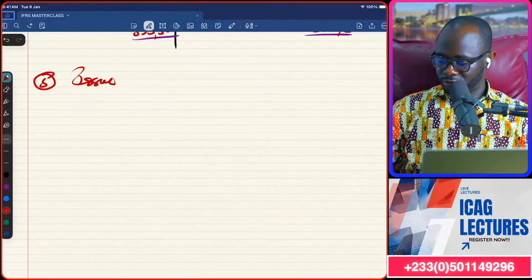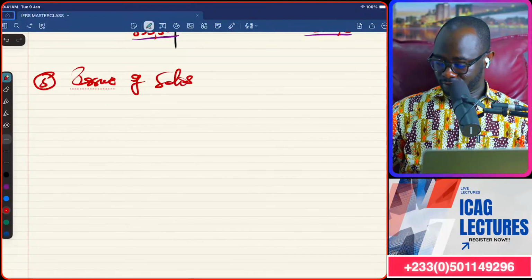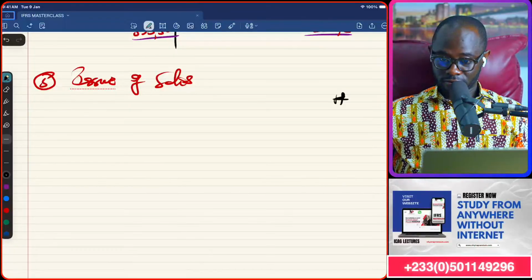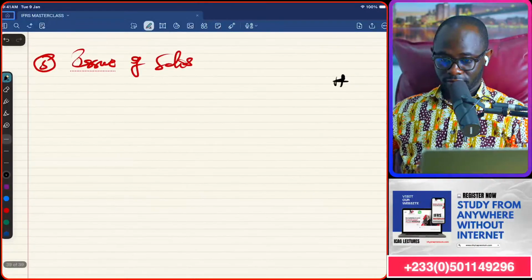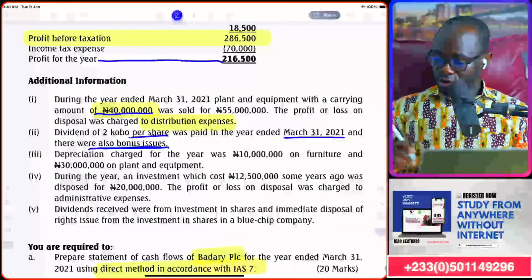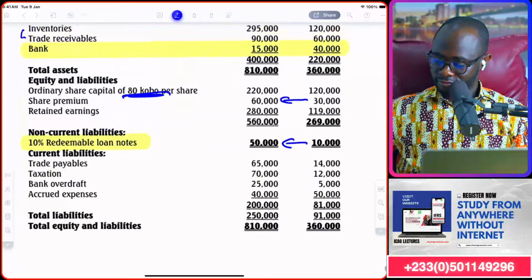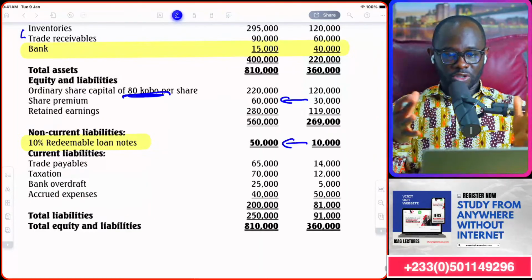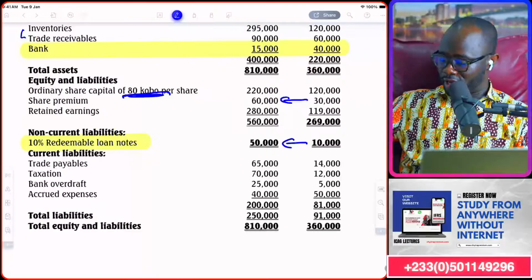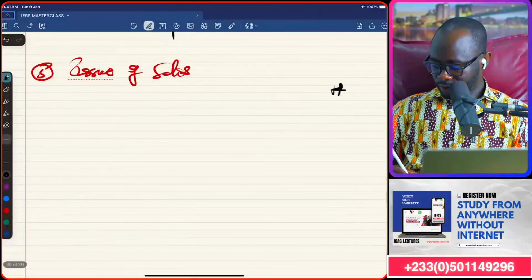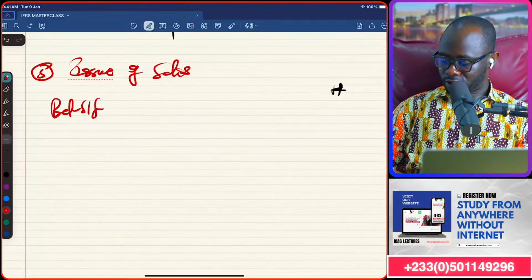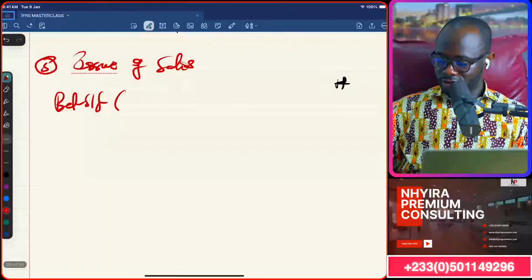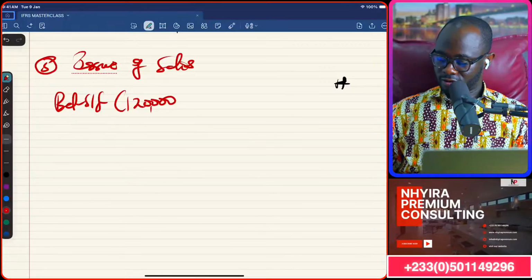So issue of shares. I'm going to do maybe vertical presentation here in that case. So if you check the ordinary shares and the share premium, I'm going to add the two together, okay, and work it out simply. So balance brought forward will come, and that will be 120,000 for the ordinary shares.